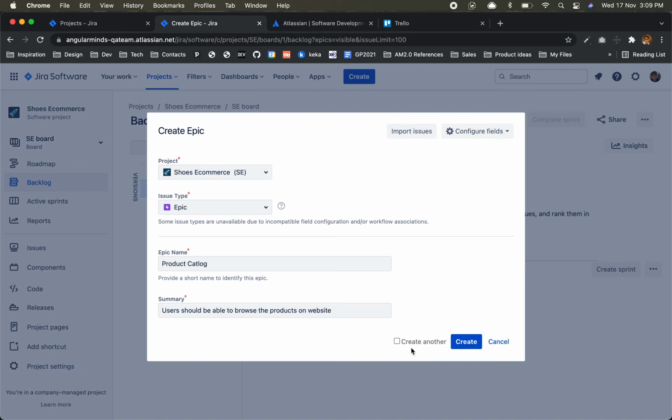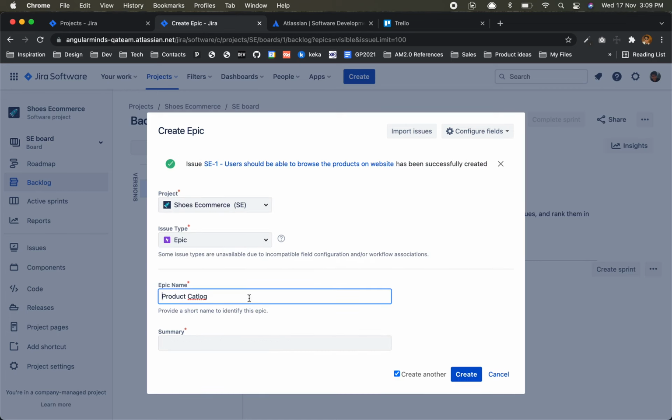You have two options, create another also. Now this SE-1 issue is created and that issue type is epic. That's why they are saying the issue has been created, right?